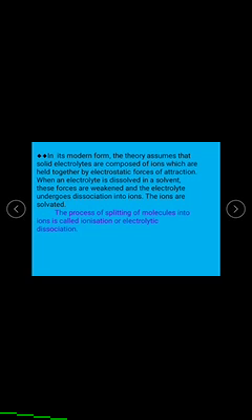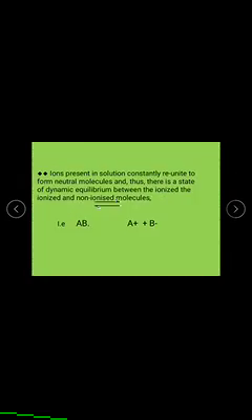This process is known as dissociation or ionization. The process of splitting of molecules into ions is called ionization or electrolytic dissociation.